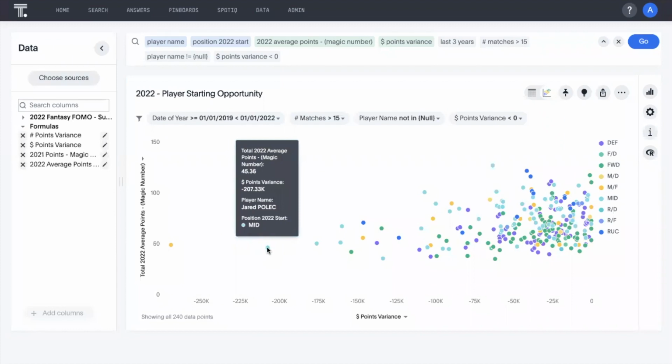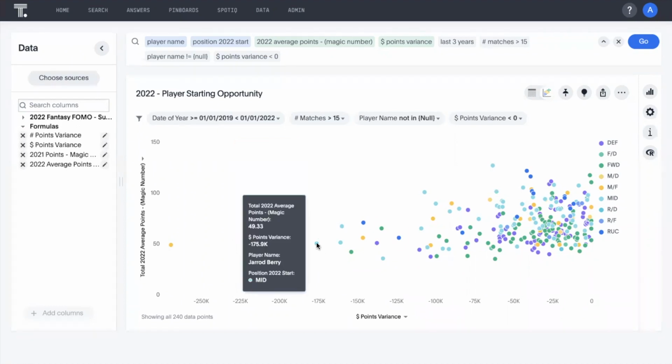We have Jared Pollock. Last year he was delisted, but he's been relisted by North Melbourne. So there could be a great opportunity there, that if he gets back to his performance over the last 3 years, there's an opportunity to make over $200,000. Even if he doesn't get back to his best performance, there is definitely an opportunity there. And also Jared Berry. So there are the 3 players with a great opportunity who, according to their performance over the last 3 years, are underpriced by in excess of 150K. And that's the price we want to look for when we're trying to generate money.